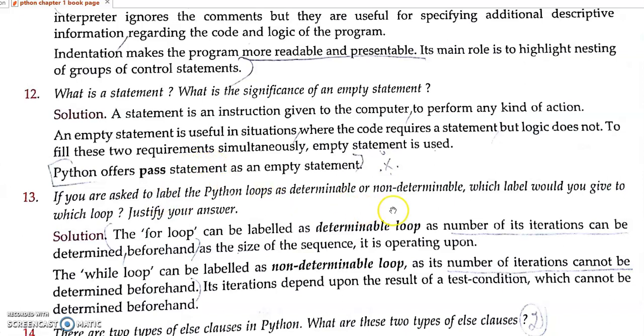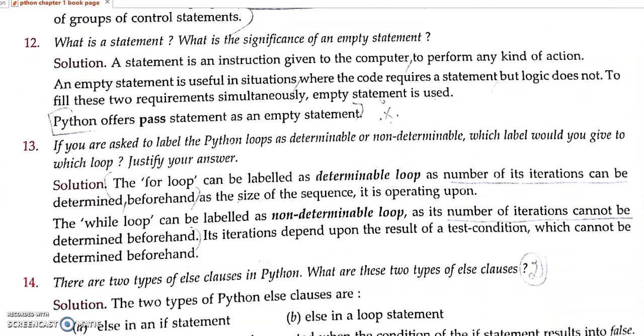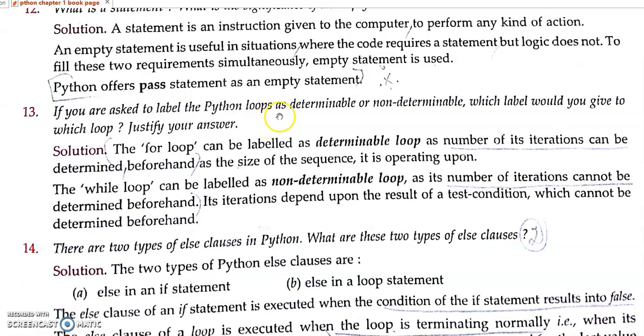Then, what is the question here? If you are asked to label the Python loops as determinable and non-determinable, which label would you give to which loop?